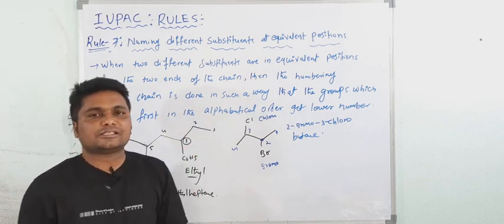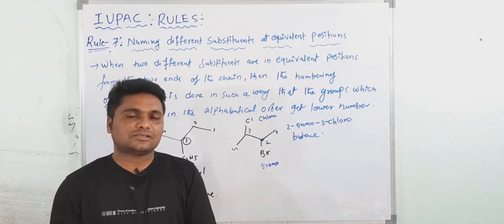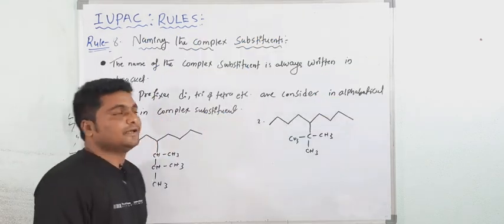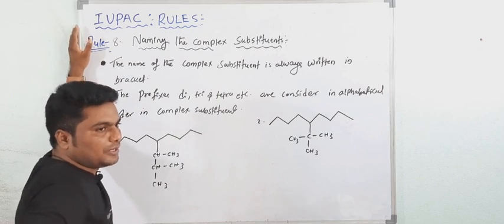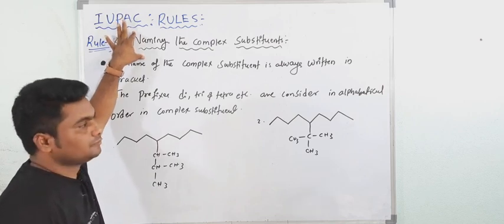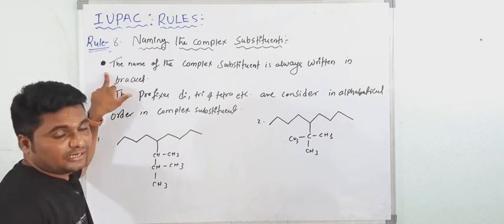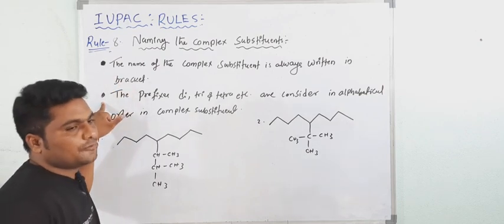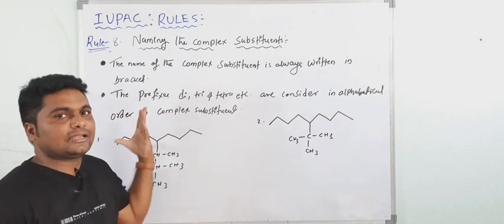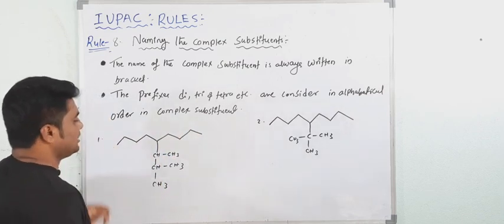Okay, now the next is the last one, that is the eighth rule, naming of complex substituent. That is also very important. See here, that is the last rule of IUPAC rules, the eighth rule, naming the complex substituent. These two points are very important. One is that the name of the complex substituent is always written in brackets, and the prefixes like di, tri, tetra, penta, etc. are considered in the alphabetical order. Now see, first we have to select the parent chain. Parent chain is the longest chain.